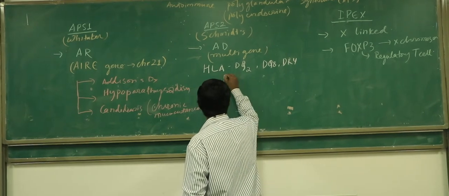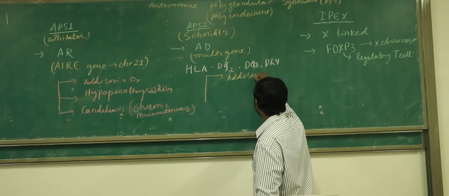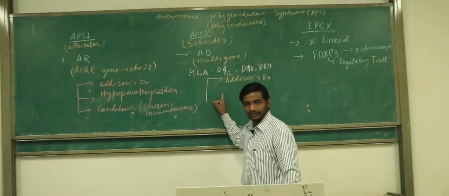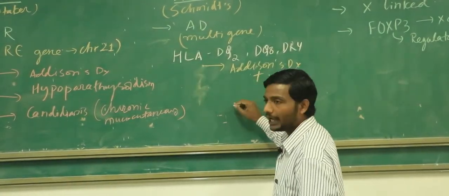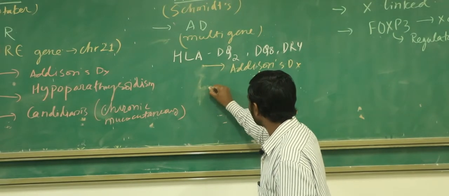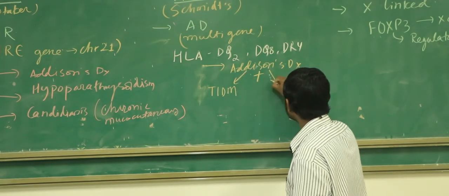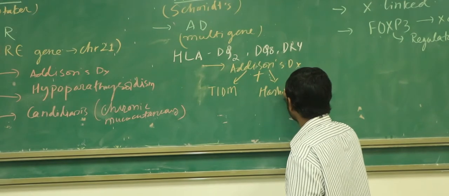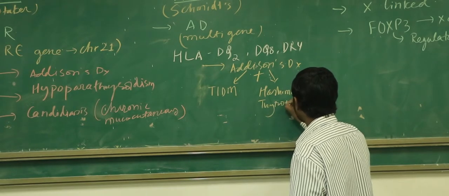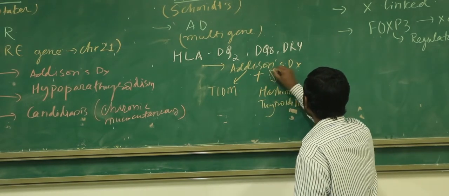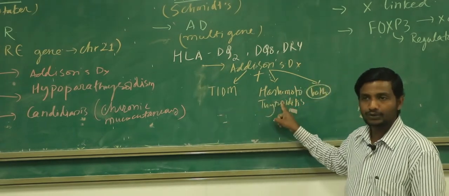In case of APS2, this goes this way: this patient must be having this disease. Which disease? Addison's disease. And along with the Addison disease, they may have either type 1 diabetes mellitus, or they may have Hashimoto thyroiditis, right? They may have type 1 diabetes mellitus, or Hashimoto thyroiditis, or both, type 1 diabetes mellitus as well as Hashimoto thyroiditis.